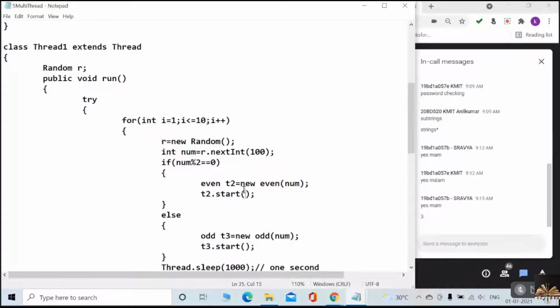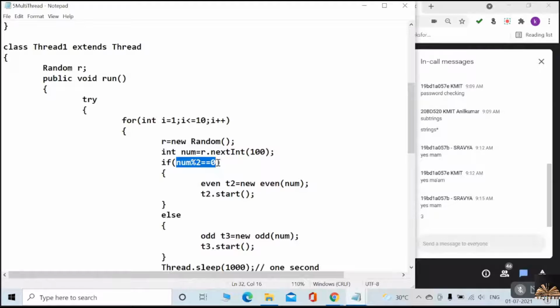Now, of course the random number is generated. Then I have to check whether it is an even number or an odd number. Yes or no, I need to check, right? So for that, I am writing if num % 2 == 0. What does it mean? What am I doing over there? I am checking whether it is an even number or not. So if it is even, what do I have to do? What comes into the picture?